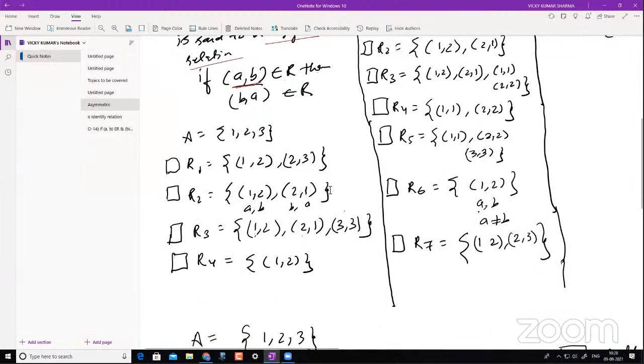Okay. Now if this is my set A and it has the elements 1, 2, 3, and again, these relations are from A cross A. So what do you notice from here? It says, if (a, b) belongs to R, then (b, a) should belong to R, right? So could you tell me, is this relation R1 a symmetric relation? Put it in the chat box.